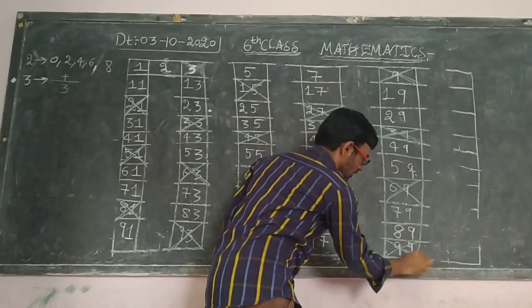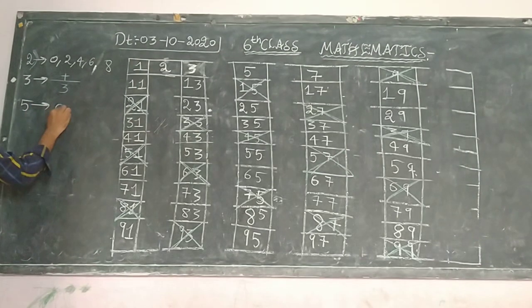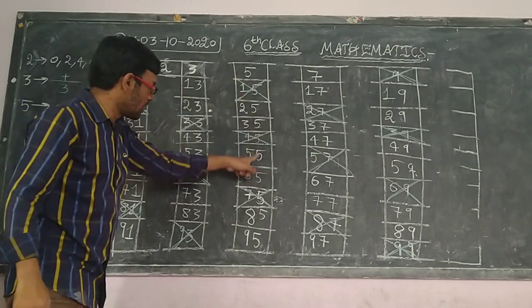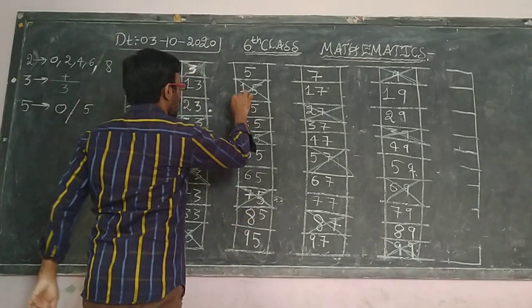We have discussed 5. So what is the divisibility rule of 5? Which numbers will go? The ones place digit should be either 0 or 5. So which numbers have either 0 or 5? See children, all the 5 digit numbers will be going. That's why I am cutting all these numbers.